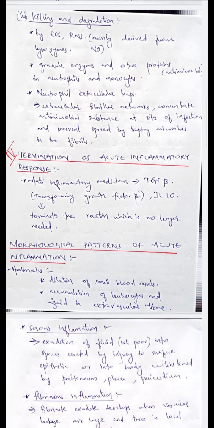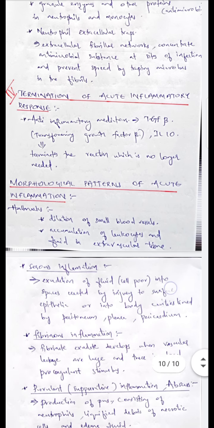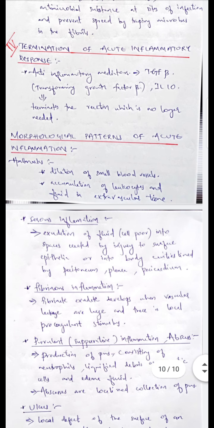Neutrophil extracellular traps are the extracellular fibrillar networks. They will concentrate the antimicrobial substance at sites of infection and prevent the spread by trapping microbes in the fibrils. Last step is termination of acute inflammatory response. It is by anti-inflammatory mediators like transforming growth factor beta and interleukin 10.